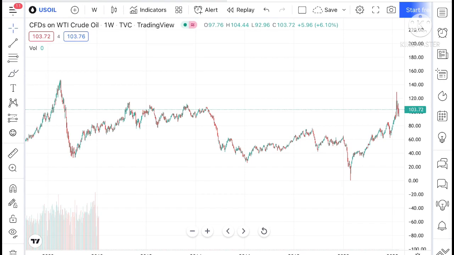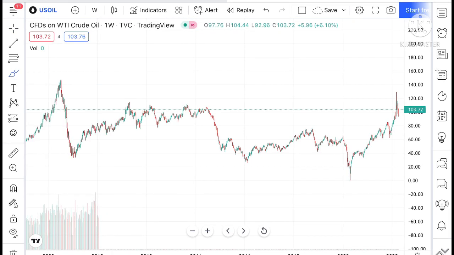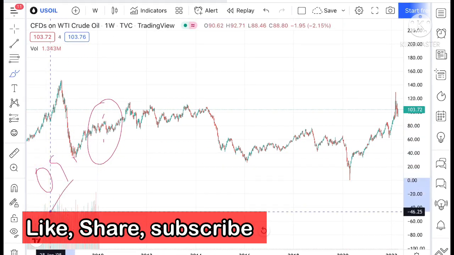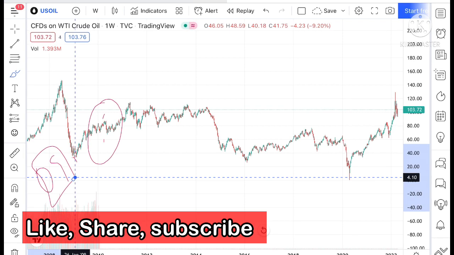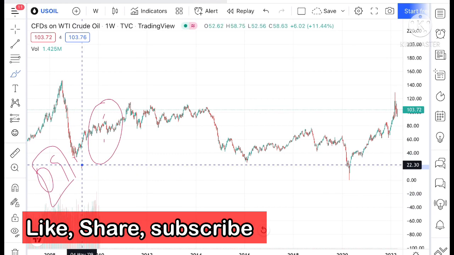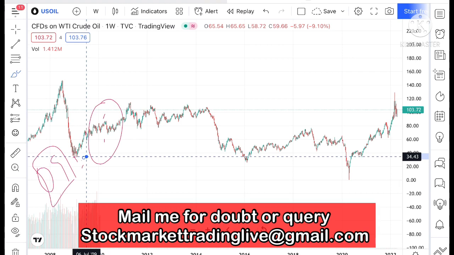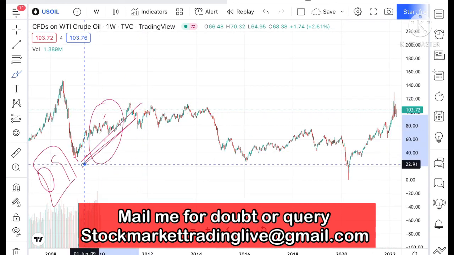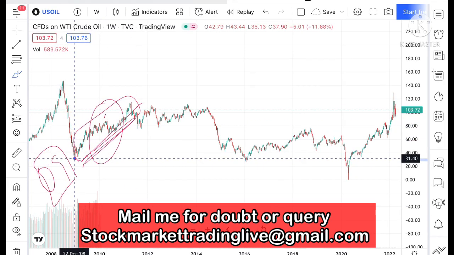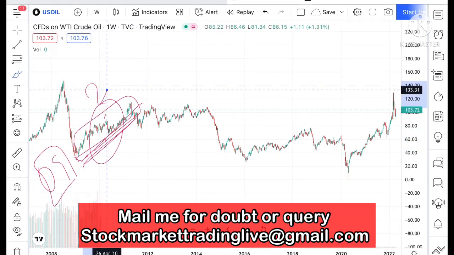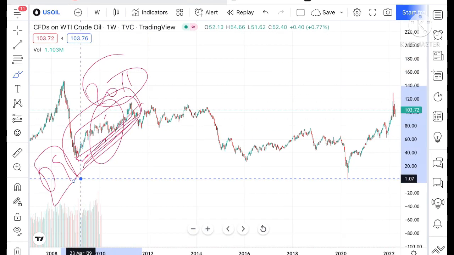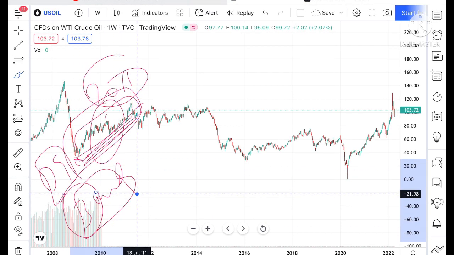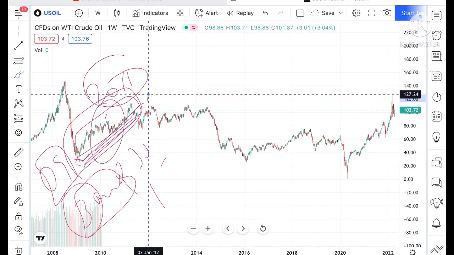See, if you look at the chart from 2010, this is the particular chart. If you look from 2009, after making a low of around 34.43, it made a high of around 115. This period is very short, 2008 to around 2011. In just 2 years it made almost three times movement, from 38 to around 115.